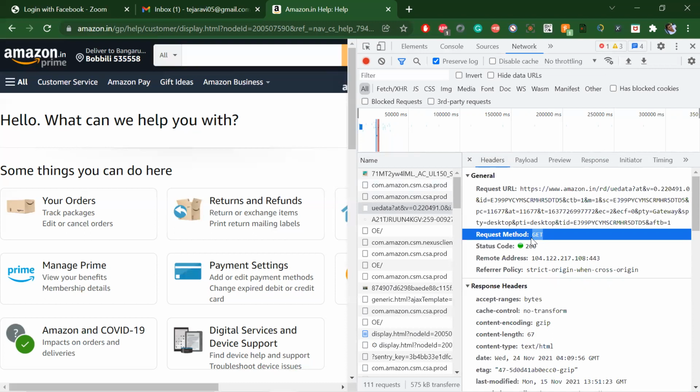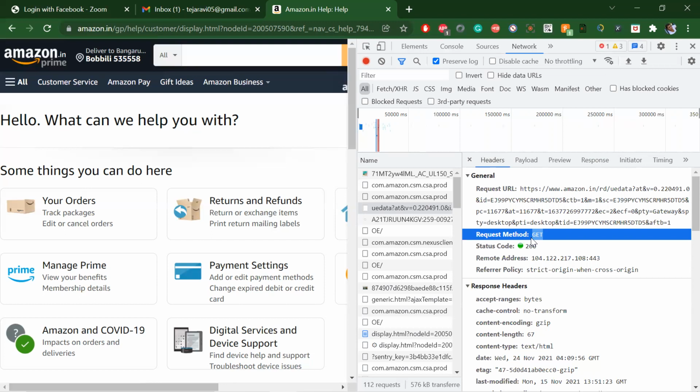Get is for getting data. Post is for creating. Put is for updating. Delete is for deleting. And apart from these 4, we have another one called options. Options is nothing but the client and server deciding what should be there.